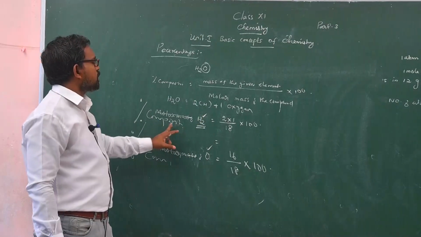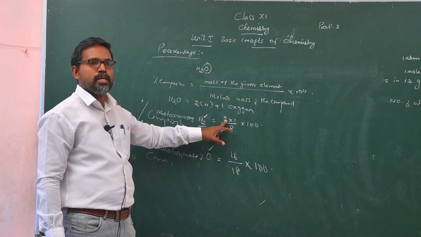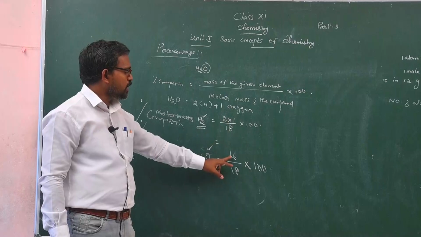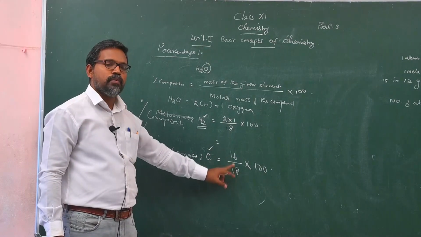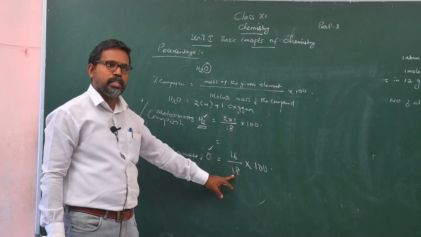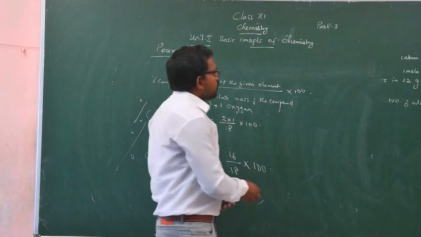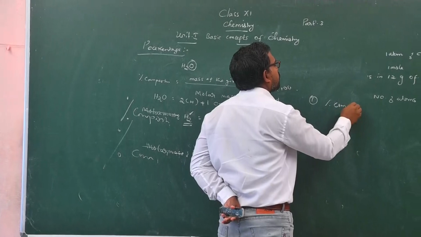How to find out the percentage of hydrogen? 2 by 18. The 2 represents the molar mass of hydrogen and 18 represents the molar mass of water. Here the 16 represents the molar mass of oxygen and 18 represents the molar mass of water. So, now you calculate the percentage composition of elements in ethyl alcohol.